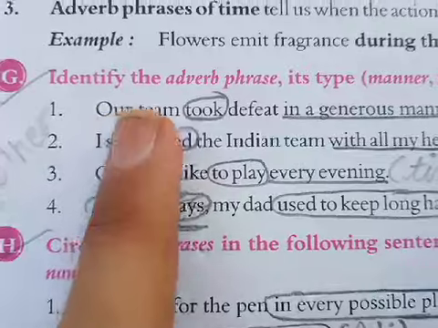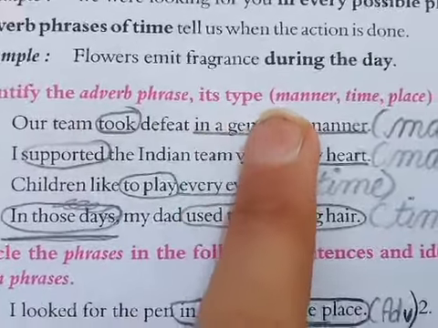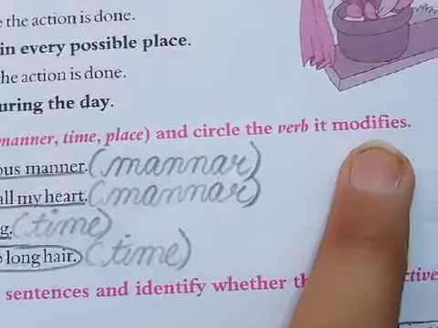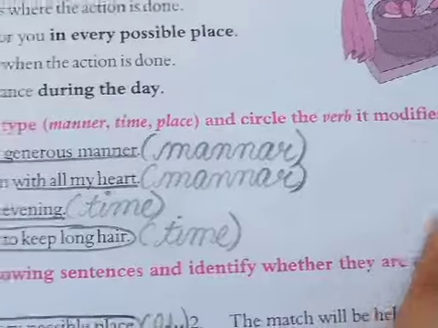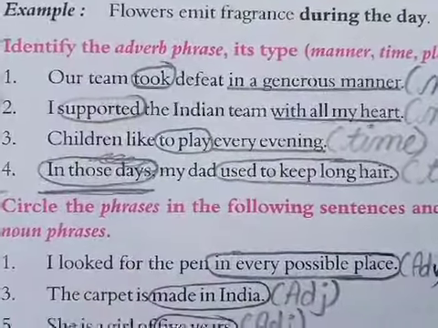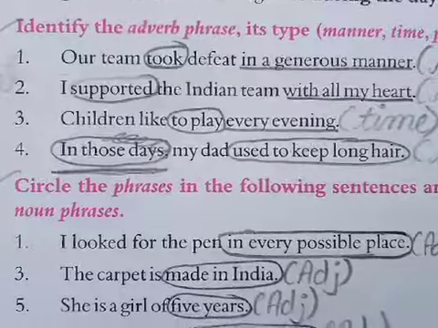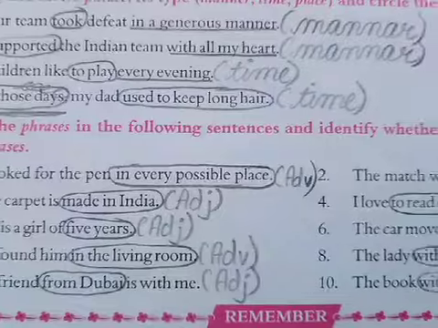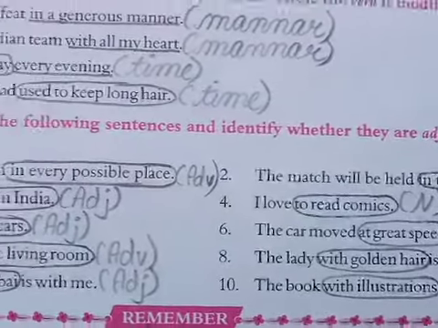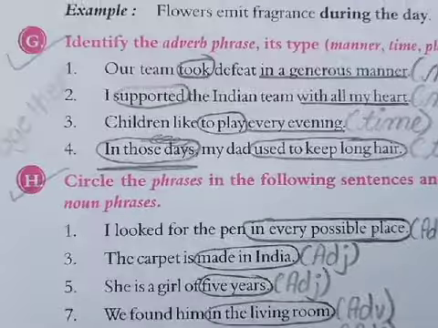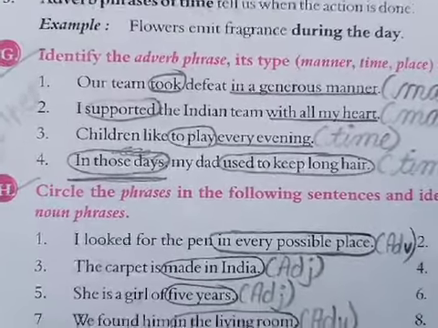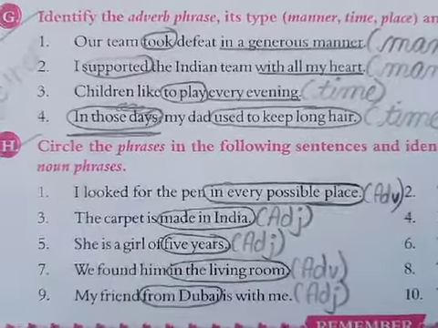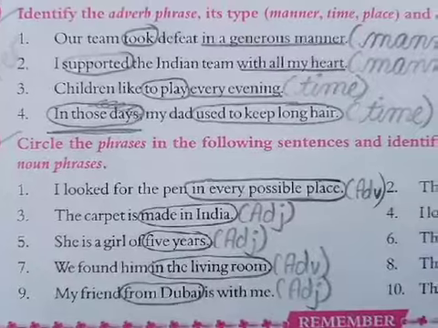Exercise is there. Identify the adverb phrase, its type, manner, time or place, and circle the verb it modifies. So, this is the exercise. As you can see, you can also write in the notebook. Next, a mixed exercise is there. We'll do it once again in the classroom also. Now after this, I will give you a quick recall of this exercise, and that also you can write down in your notebook and revise at home properly. Okay, thank you.